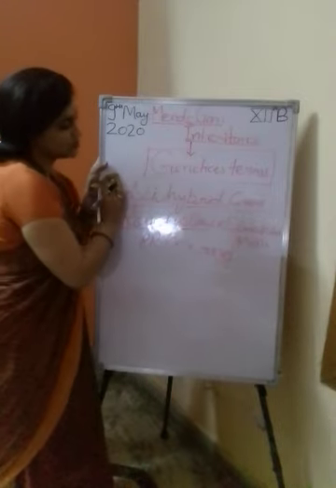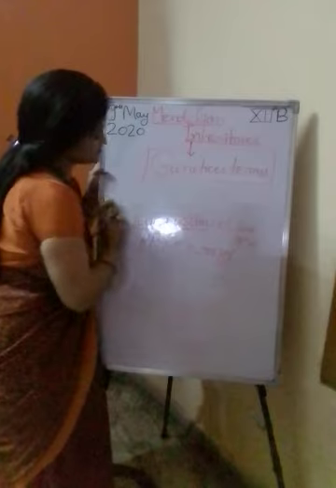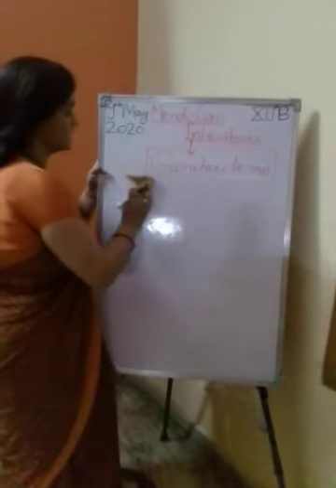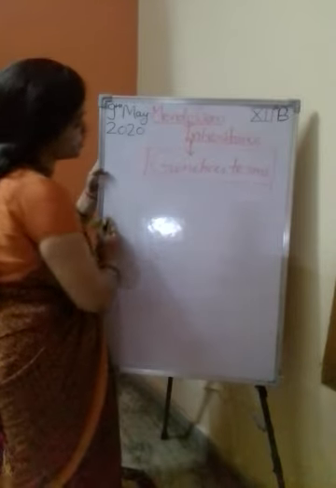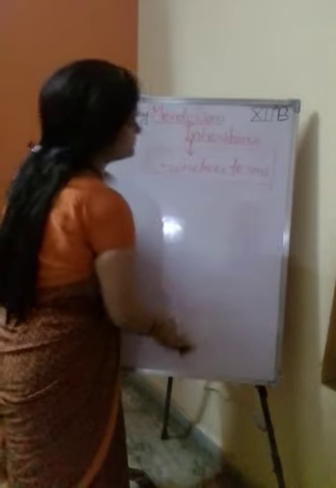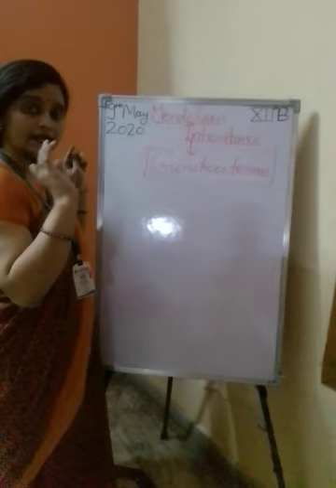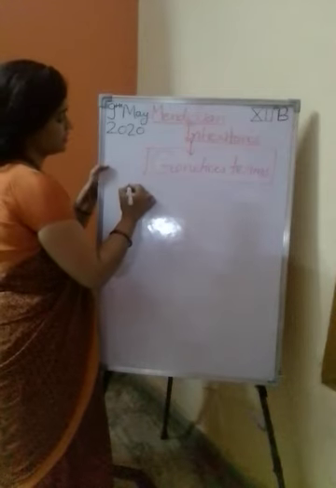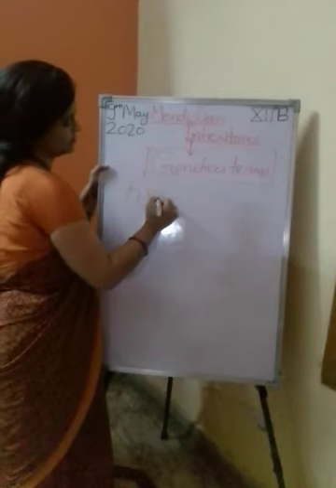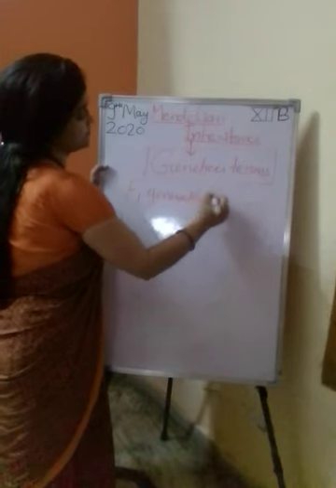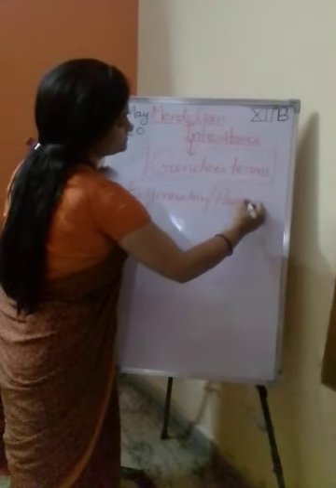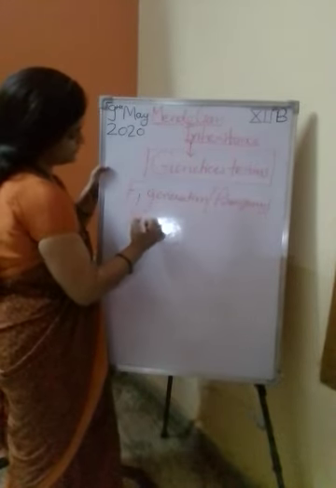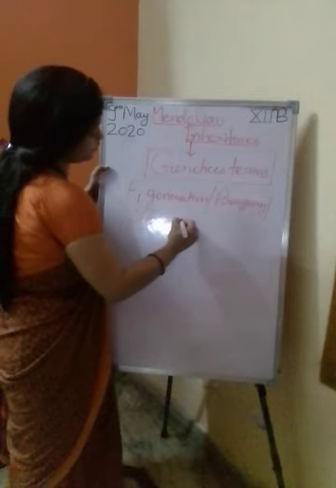Understand that? Mostly a question arises in the board examinations: what are the differences between monohybrid and dihybrid cross? That is very important for your board examination. I think you understand monohybrid and dihybrid traits. Now the next is F1 generation, and progeny. You are the progeny from your parents. Now offspring: you are the offspring of your parents.